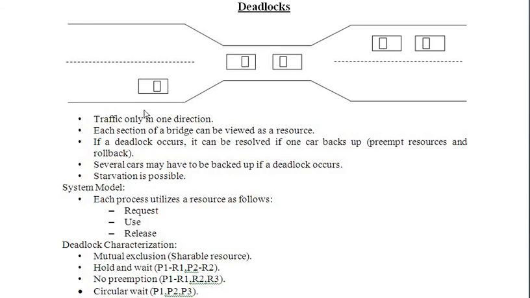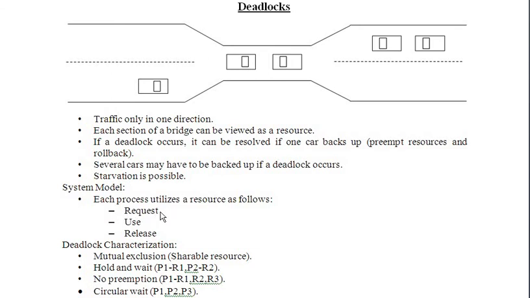To avoid these things, we have to address deadlocks and make sure our system works in a better and more efficient way. So let us understand how exactly each process works in an operating system. There are resources which have to be utilized by many processes. A process has to request a resource.